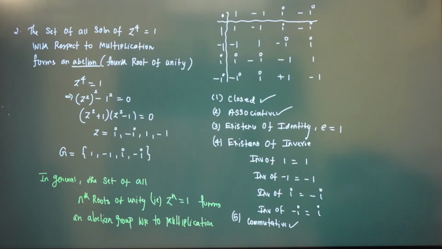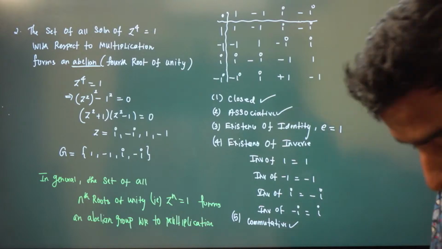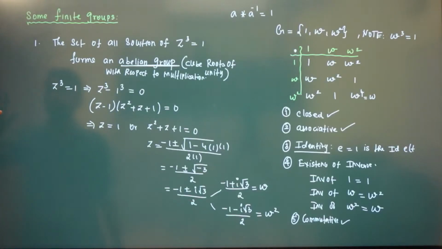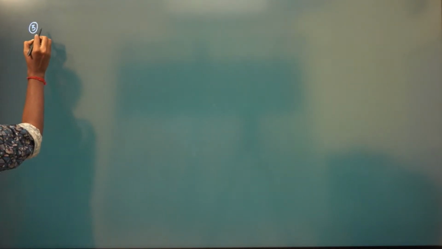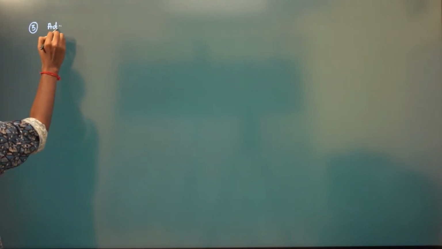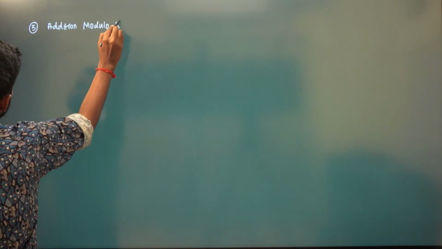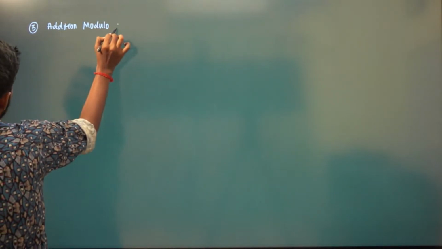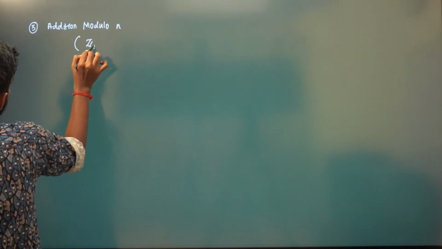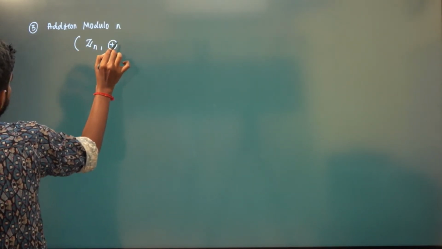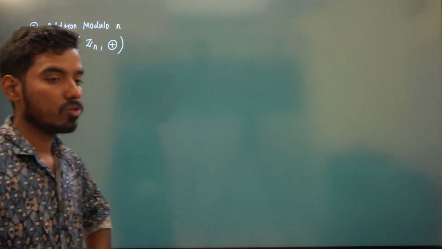Okay, so we'll move on to the next example of a finite group. Next is called addition modulo n, which is very important: Zn with respect to addition modulo n. This you can also construct.